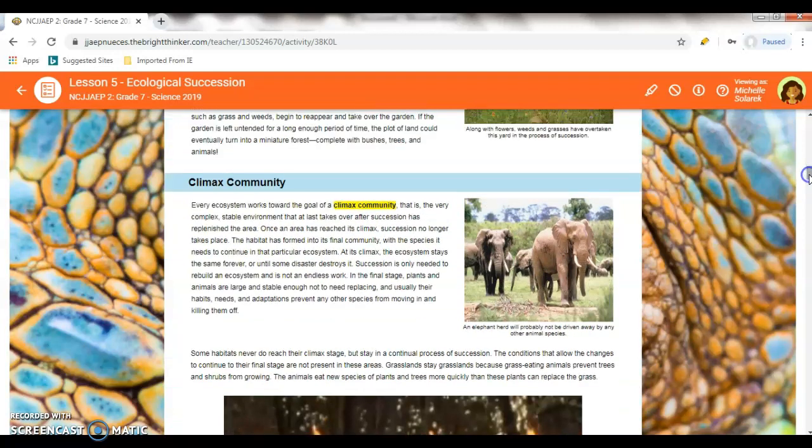Climax community: every ecosystem works toward the goal of a climax community. That is a very complex, stable environment that at last takes over the succession and has replenished that area. Once an area has reached its climax, succession no longer takes place. The habitat has formed into the final community, with the species it needs to continue in that particular ecosystem. At climax, the ecosystem stays the same forever, or until some disaster destroys it.